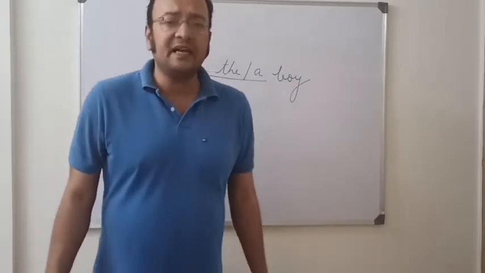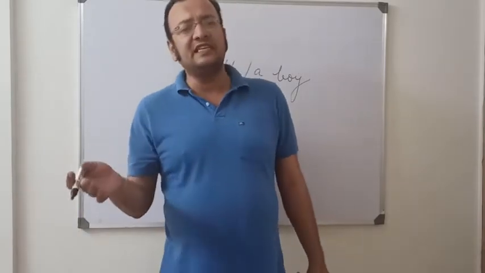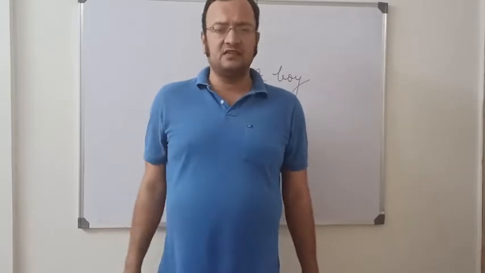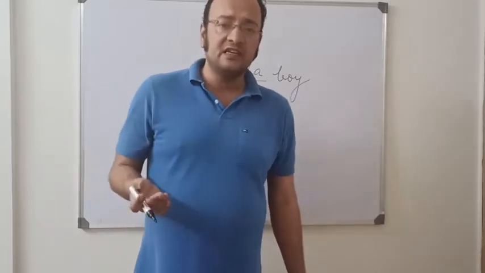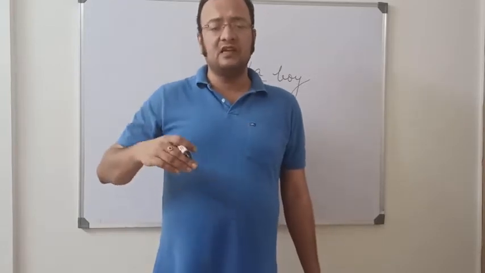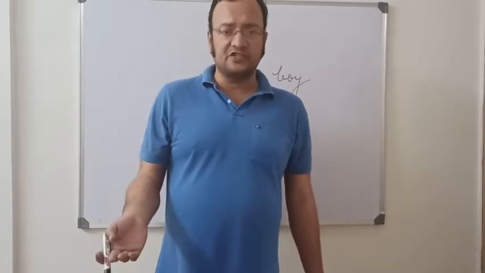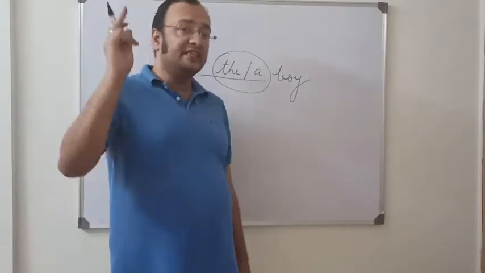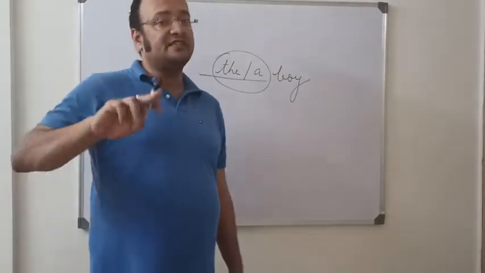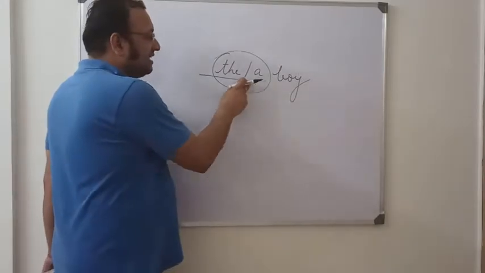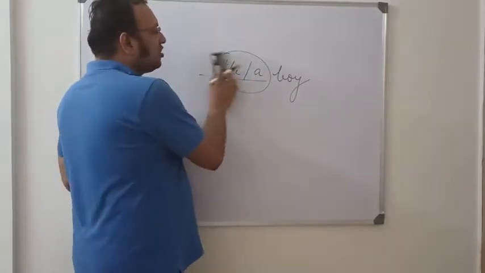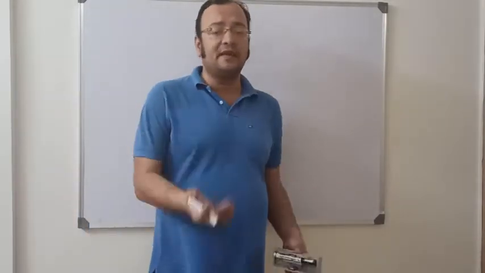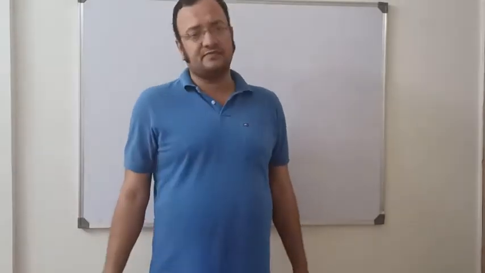determiners. Determiners are those words which behave differently in different places in the sentence. Articles are purely determiners. Sometimes they are demonstrative adjectives. Sometimes they behave as adverbs. I'll tell this later on in my next video sessions. But for today, remember that these are demonstrative adjectives. Articles are determiners because they are demonstrative adjectives, because they can be placed in this blank. But this is not what we are going to study today. What we are going to study today is adjectives, their degrees of comparison, and logical comparisons.